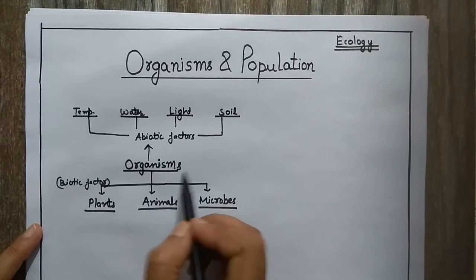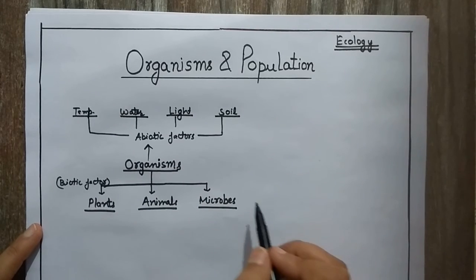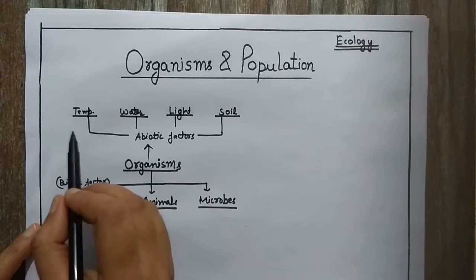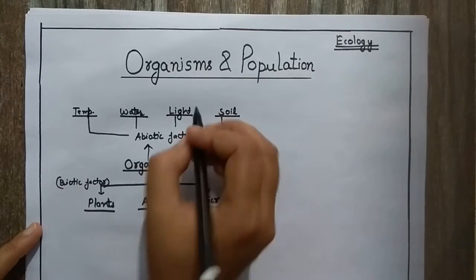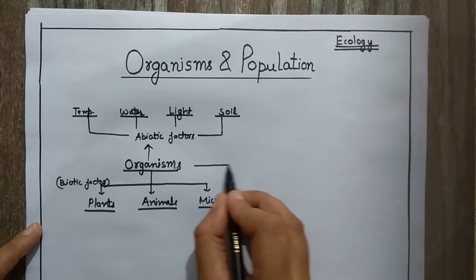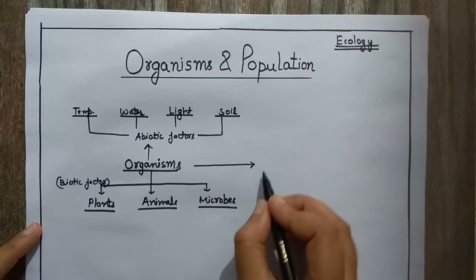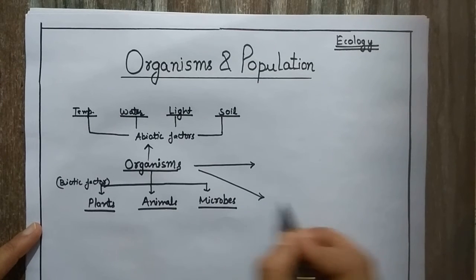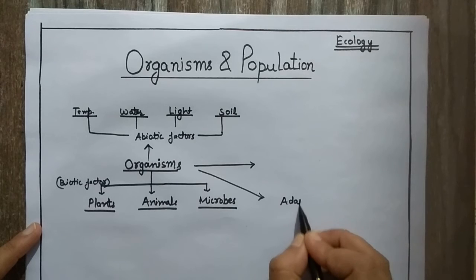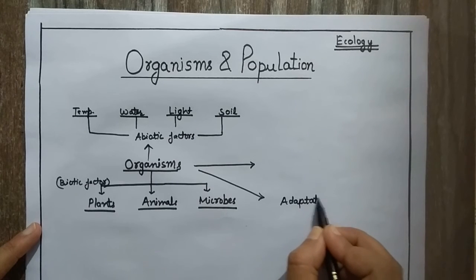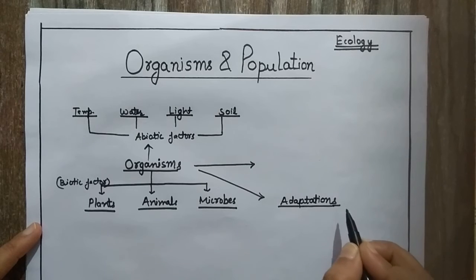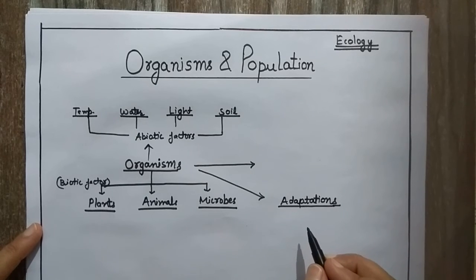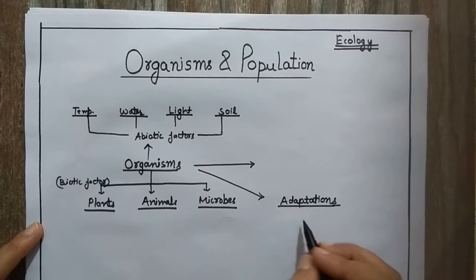And organisms are present in a number of different kinds of habitats having varying levels of the abiotic factors. The varying levels of the abiotic factors later lead to the formation of different characters. And these variable characters are termed as adaptation, as they help in the survival of the organism in the particular habitat.